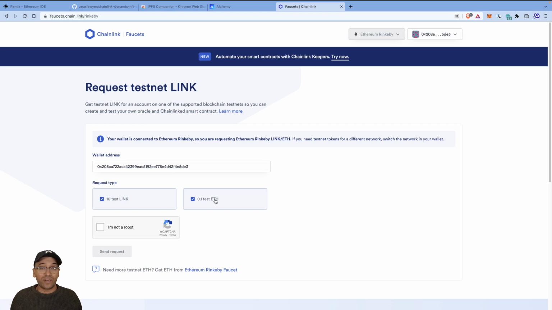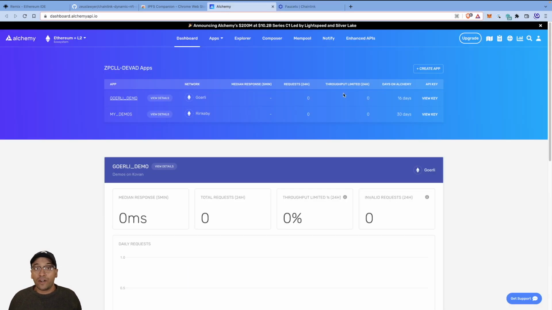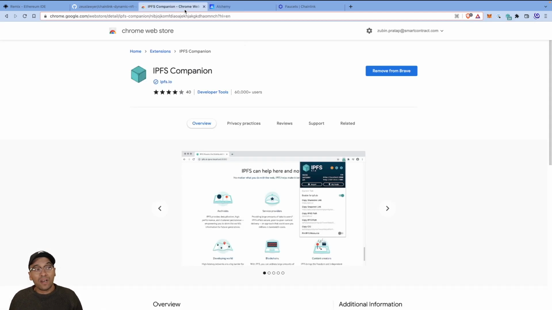Now, like I said, during the course of this video, we're going to do it all on Remix, and I'm going to show you the box stuff for development. But for your assignment, you're going to have to put this on Rinkeby. You already know how to use Alchemy, of course, so make sure that you have that all set up. One last thing is the IPFS companion.